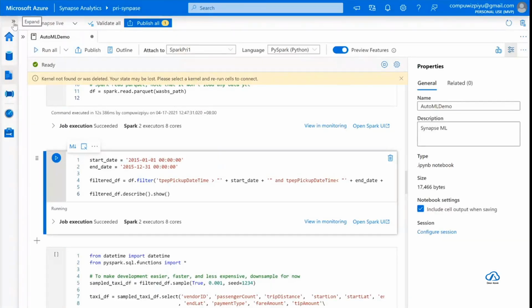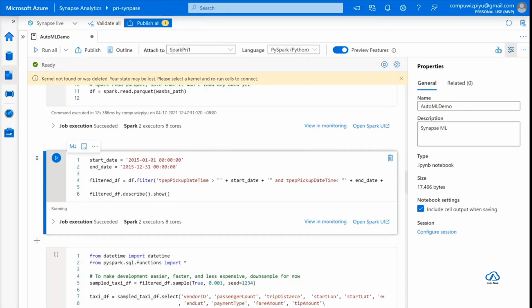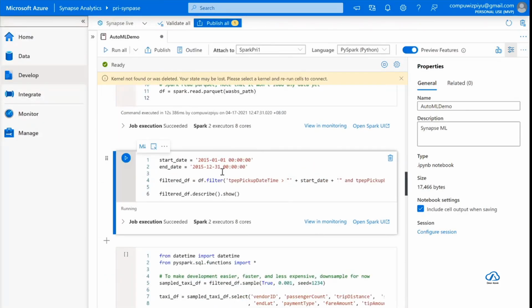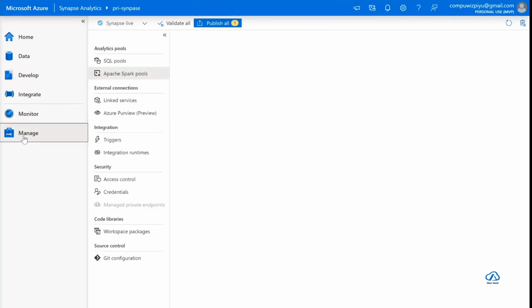All right, so let us not look at the code right now. Let us look at the Synapse Studio itself. In the Synapse Studio, if you don't have any notebooks created or any resources provisioned, you will just see the left-hand side menu once you open your Synapse Studio, and you will have certain menu items here. The important menu items for this session are the manage tab.